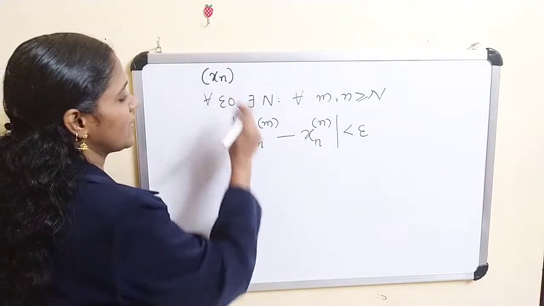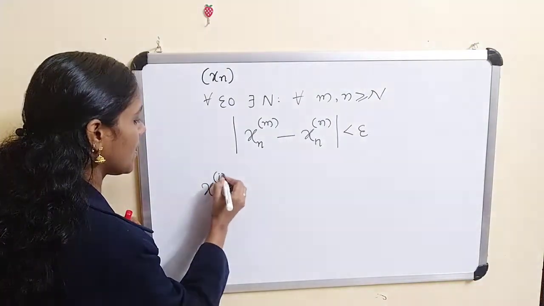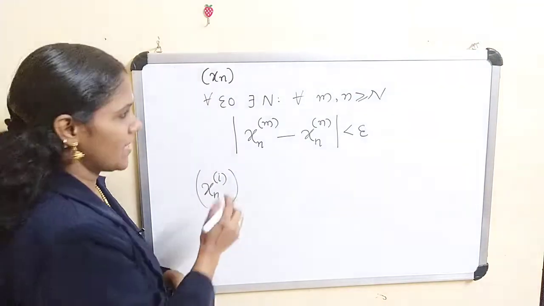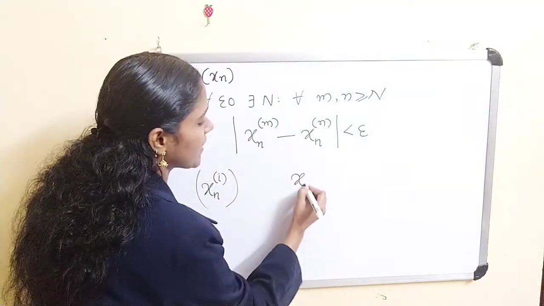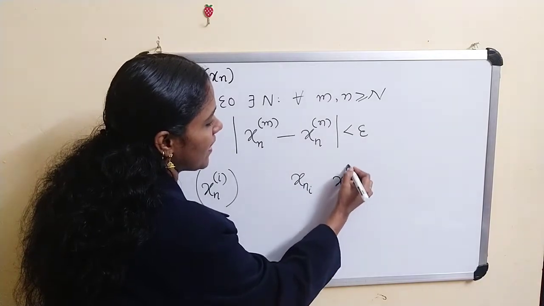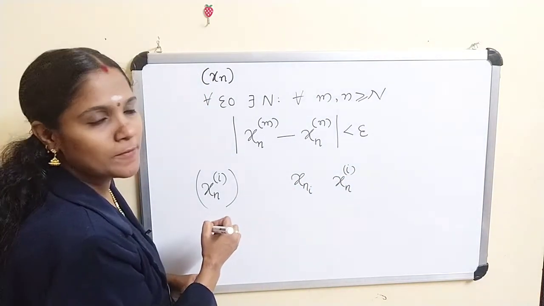Here the sequence xni is the Cauchy subsequence of our xn. I am replacing the notation xni by this. Okay, clear?